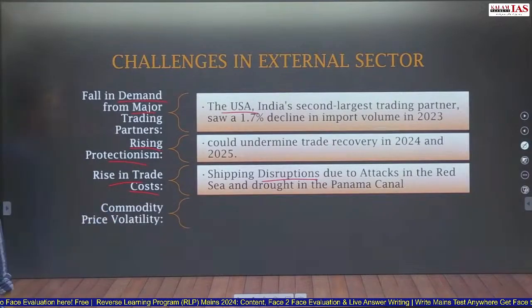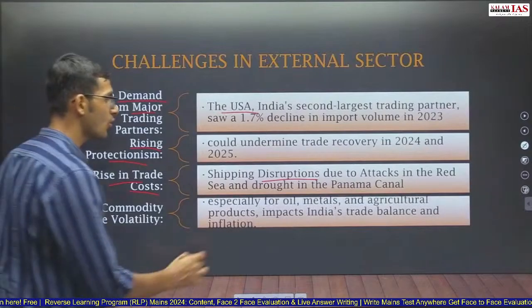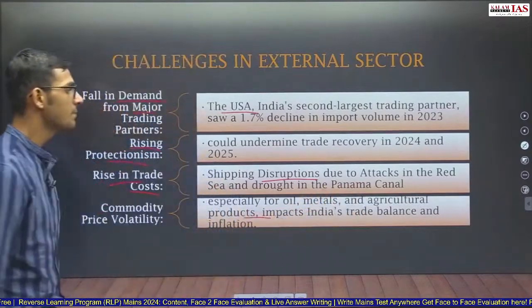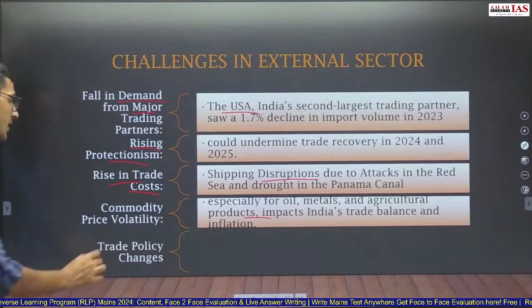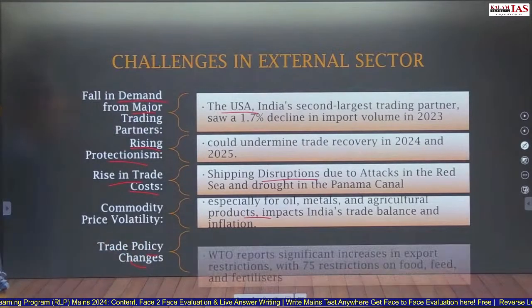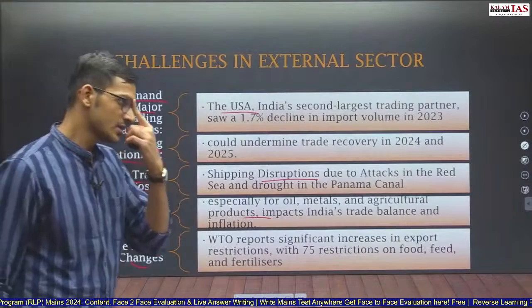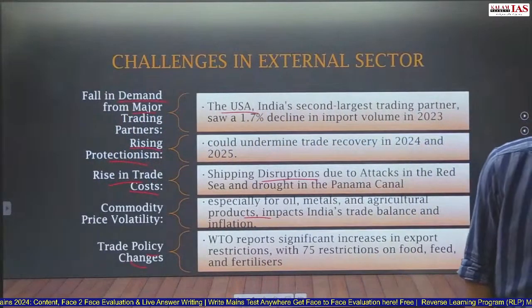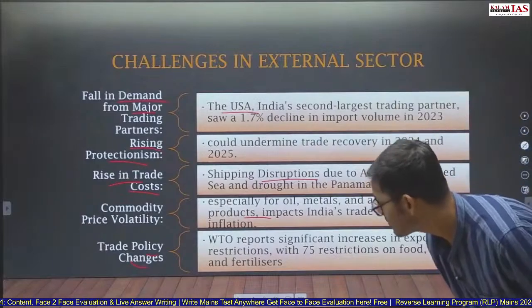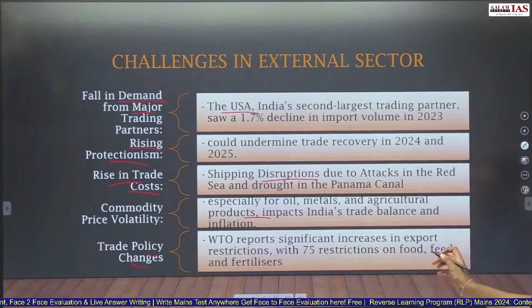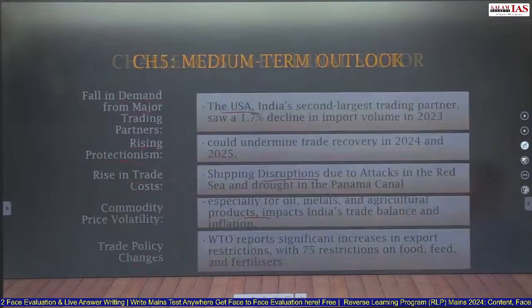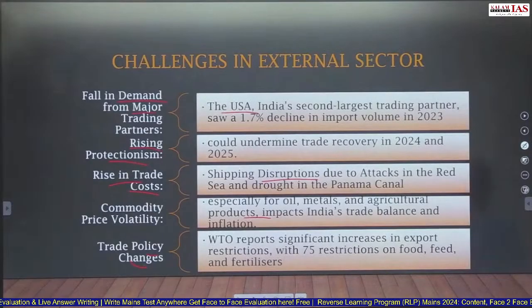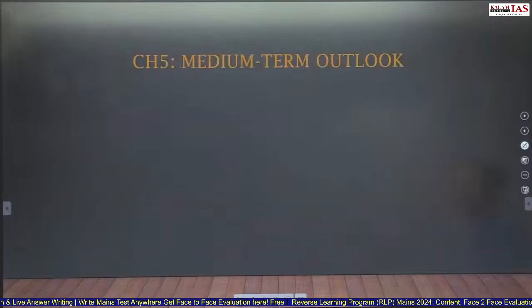Commodity price volatility. So commodity price volatility is another issue, especially for oil, metals, and agriculture products. It impacts India's trade balance and inflation. Trade policy change is another challenge, where the WTO reports a significant increase in export restrictions, with 75 restrictions on food, feed and fertilizers, etc. So these are all the challenges in the external sector as per the economic survey.